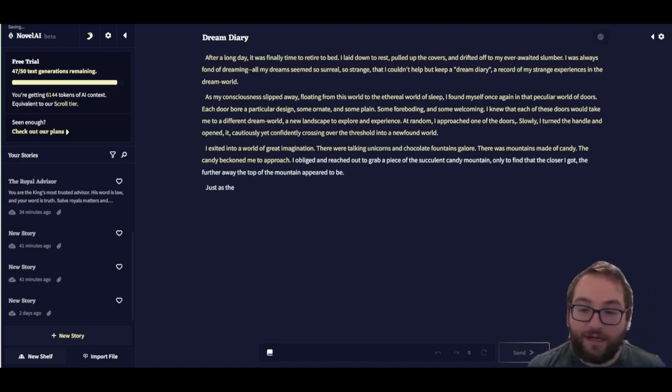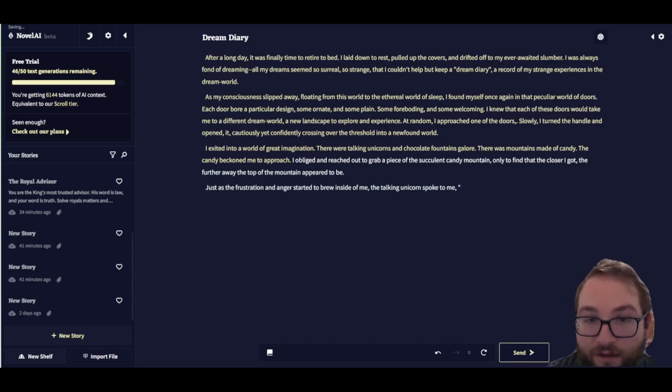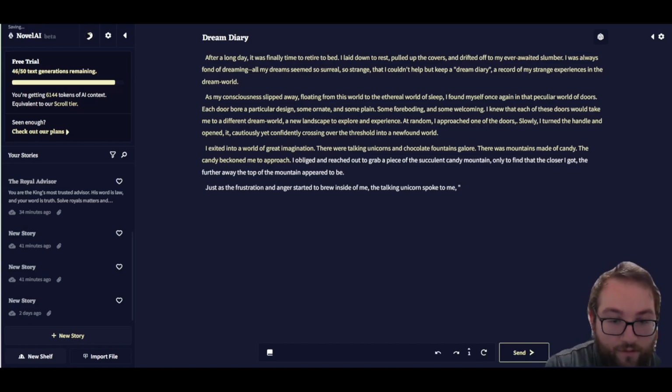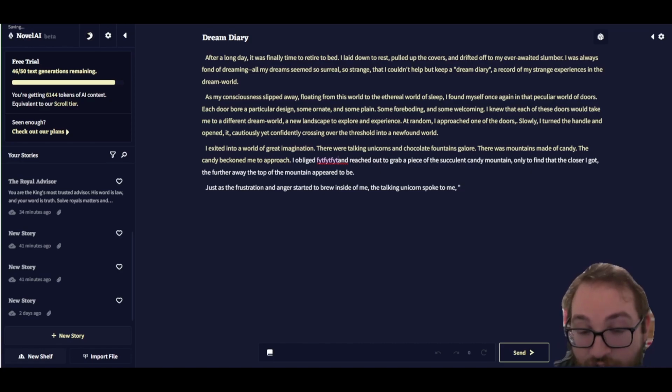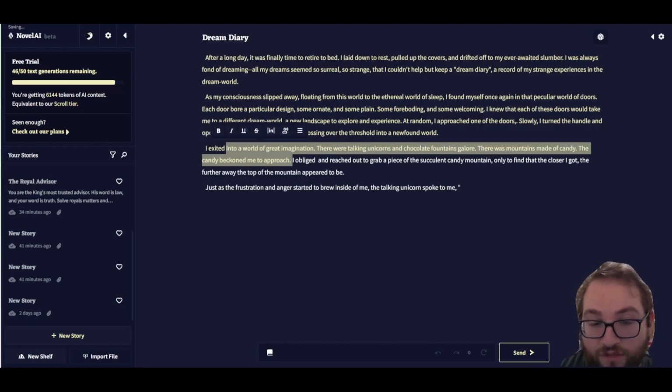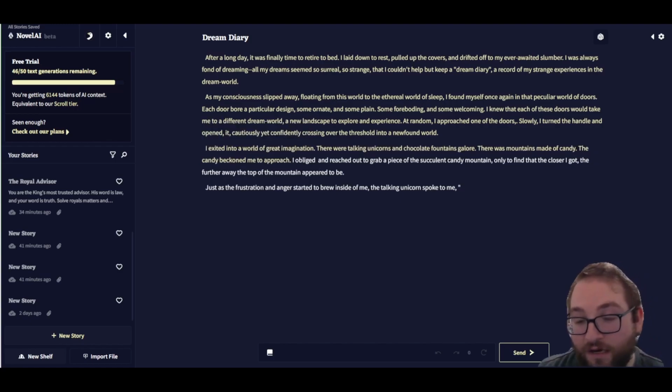So now when I click send, it's going to give me the reply. But what I can do is I can go in here and anything that I don't like, I can erase, I can edit, I can add anything to it, and everything's going to be color-coded. So what I add or what I change will always be a different color than what the AI changed. And what I entered will always be a different color than what the AI added onto. So you can always see what's getting added onto and what you can change and go back and do it that way. But let's see what the AI has said.